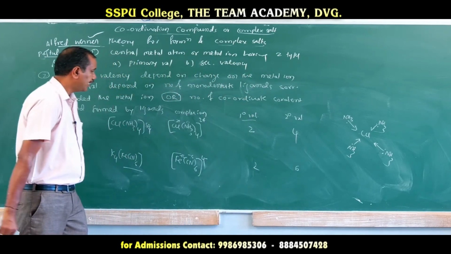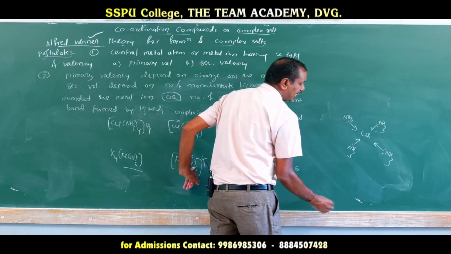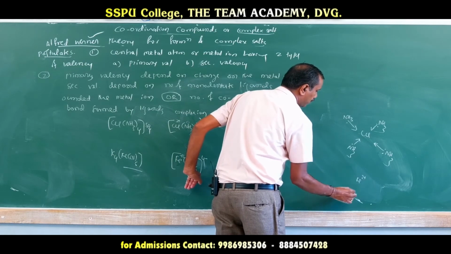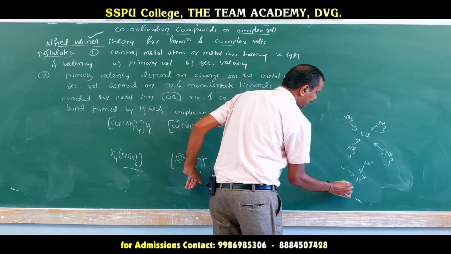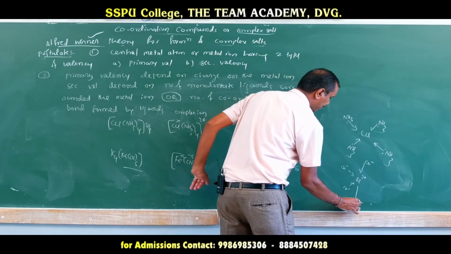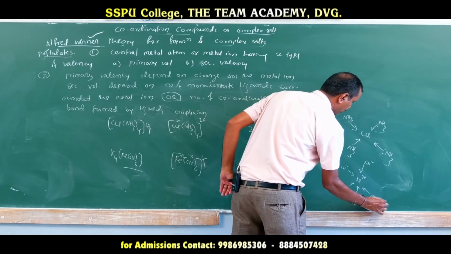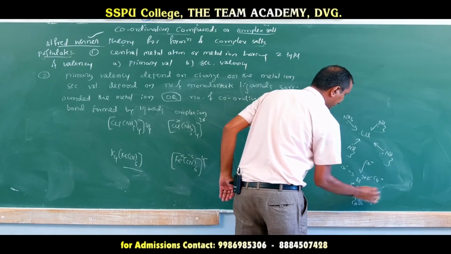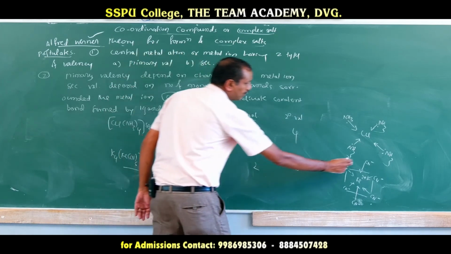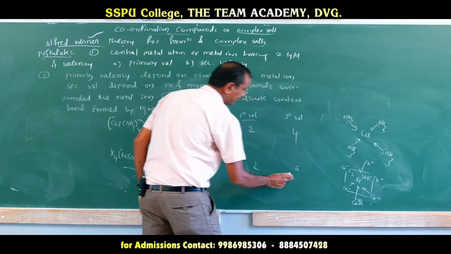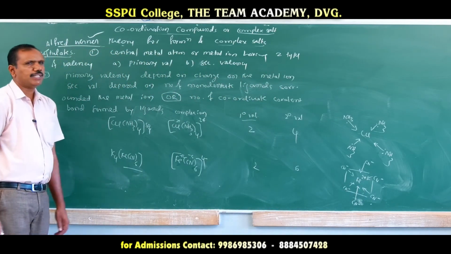Why? Each metal ion is surrounded by 6 monodentate ligands. CN is a monodentate ligand. Fe2+ is surrounded by 6 CN minus ligands, arranged octahedrally. It is surrounded by 6 monodentate ligands, hence the secondary valency is 6, or it is made up of 6 coordinate covalent bonds, hence the secondary valency is 6.